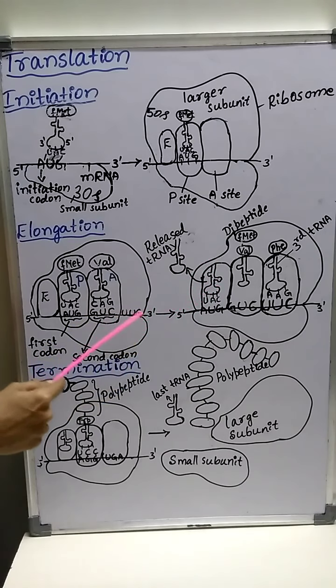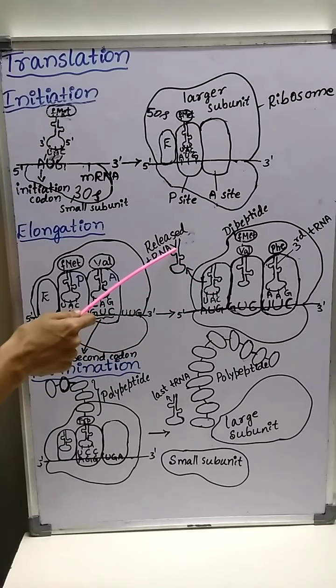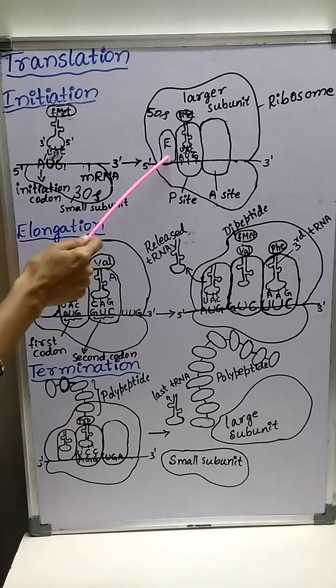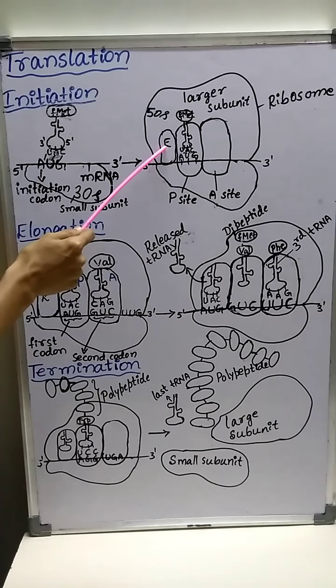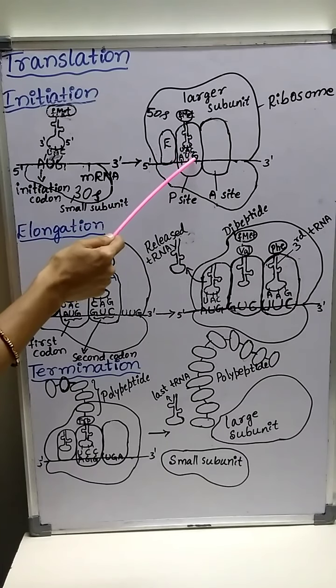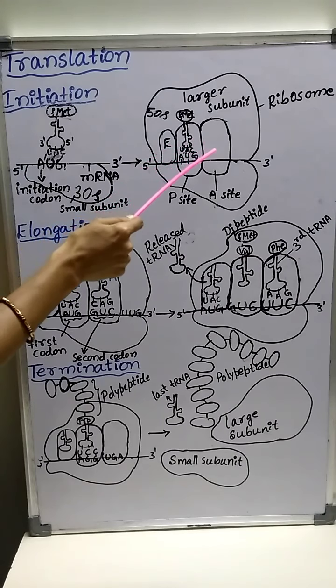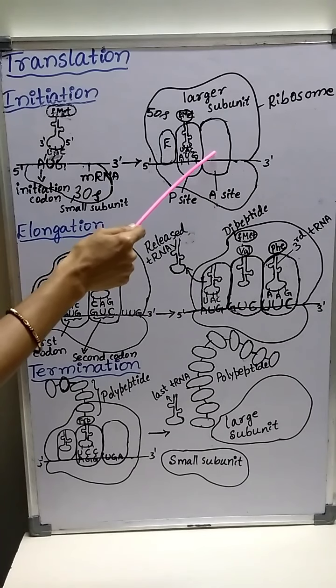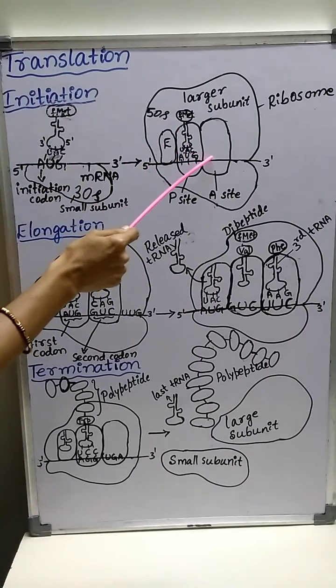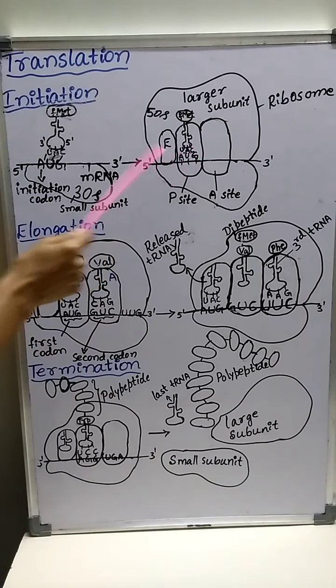Hence, after the movement of the ribosome and mRNA complex by one codon in 5' to 3' direction, the empty first tRNA goes out of the ribosome. Means it goes into the cytoplasm through the exit site. Means the first tRNA comes to the E site, whereas the second tRNA present in the A site comes to the P site. It shifts by one codon.